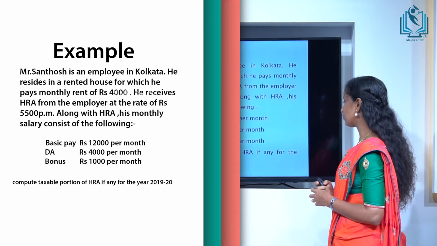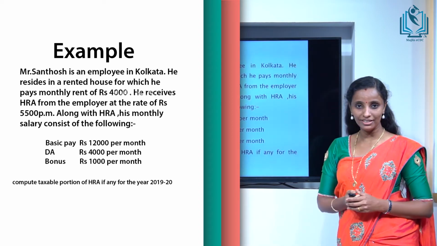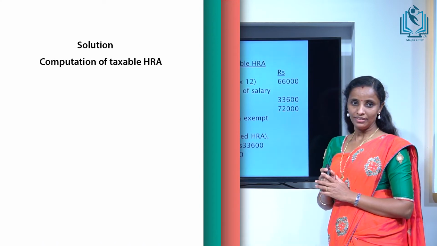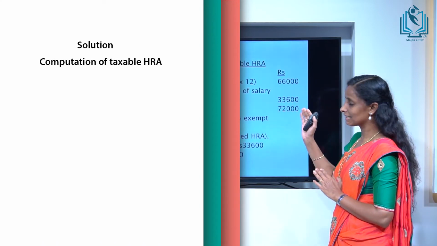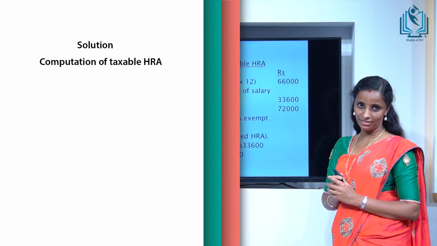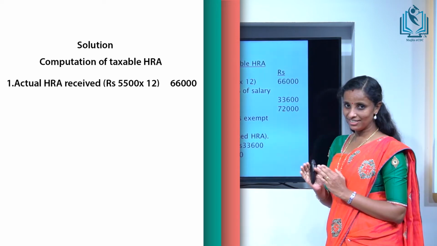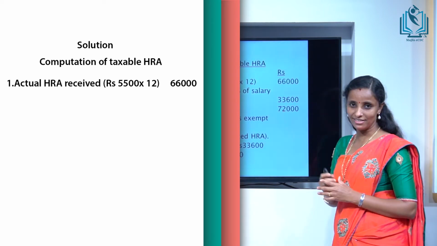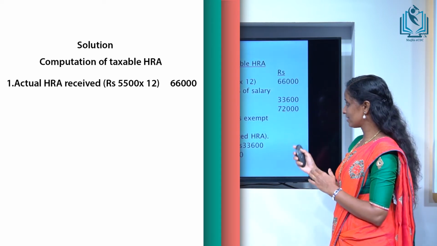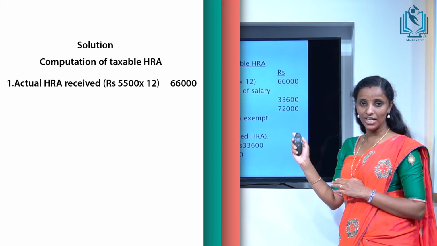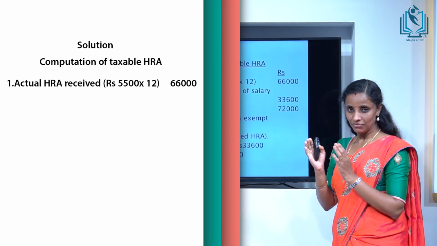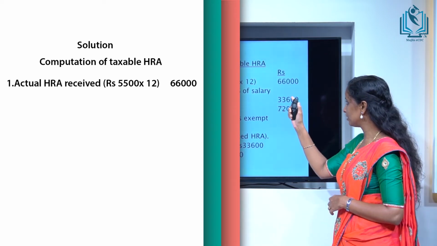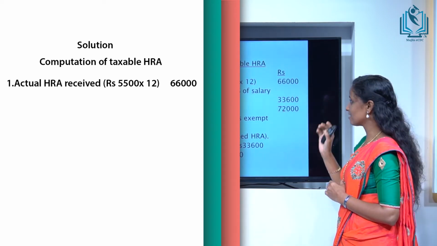Compute taxable portion of HRA if any for the year 2019-20. When we come to our solution, we should first of all consider the criteria for exemptions. The first criteria, as we discussed in the theory, is actual HRA received. Here actual HRA received is 5,500 per month and we will convert it into annual, that is 5,500 into 12, and the amount is 66,000.